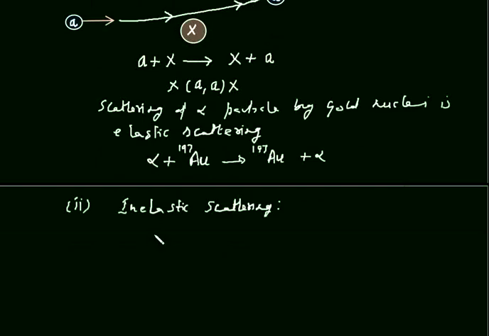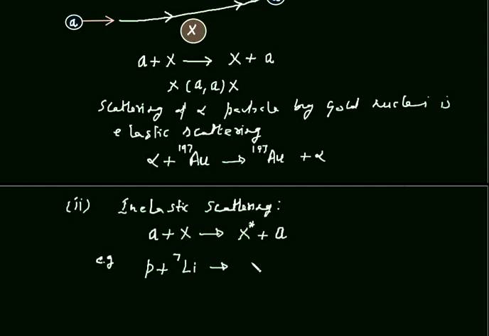Inelastic scattering is written as A plus X gives X star plus A. It means that when this incident particle strikes the target nuclei X, X is in an excited state and this is the outgoing particle with deviated path. An example of this inelastic scattering is a proton striking the lithium nuclei.